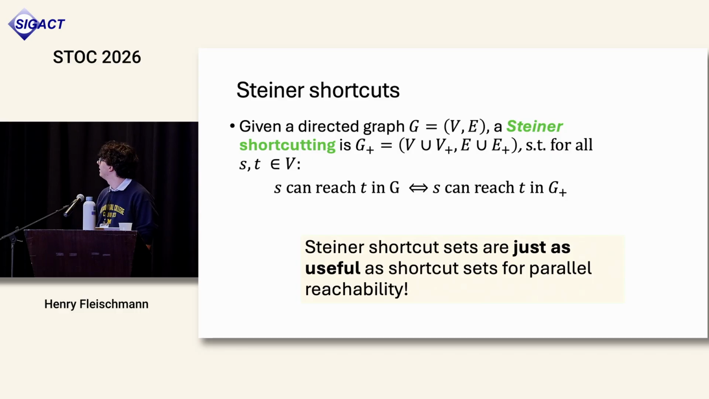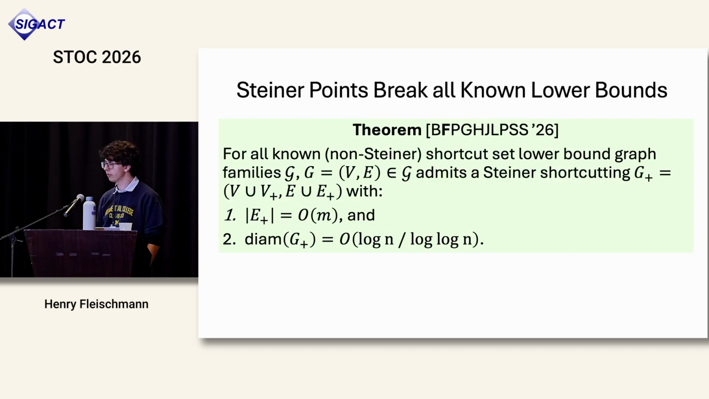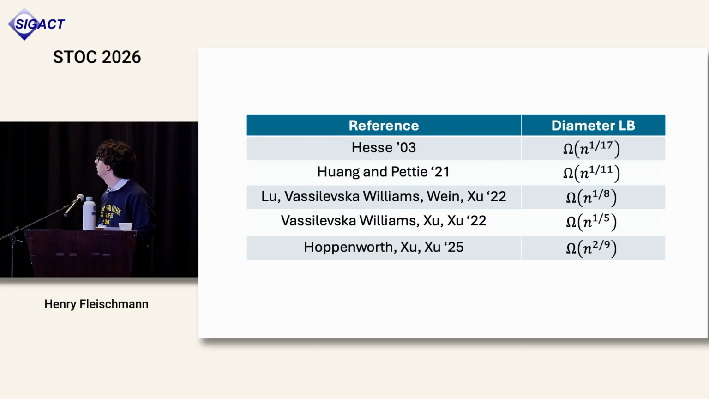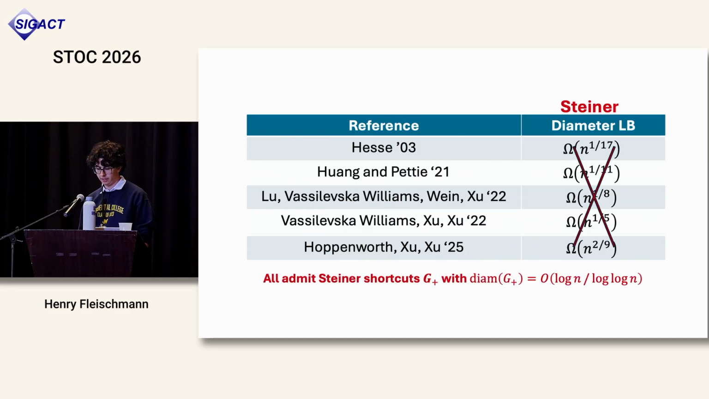And why this is particularly interesting is our main contribution, which is that all the known lower bounds break once you allow Steiner points. So we construct Steiner shortcuttings where the size of the shortcut set is O of m, and we reduce the diameter all the way down to log n over log n. So these were all the lower bound constructions, and none of those diameter lower bounds hold once we allow Steiner points. We have Steiner shortcut sets reducing the diameter to log n over log n.